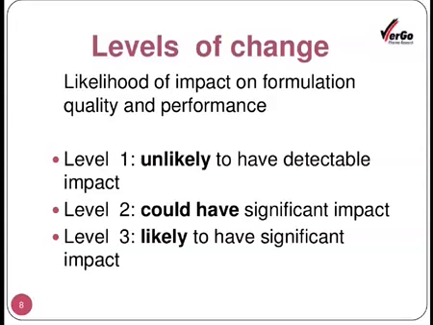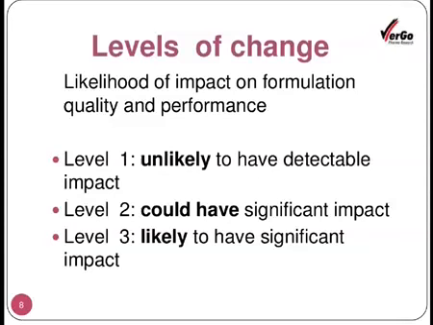As I told you, the levels of changes, likelihood of impact on formulation, quality and performance. Level 1 indicates that it is unlikely to have a detectable impact on the final product, whether it is detectable or non-detectable or negligible.